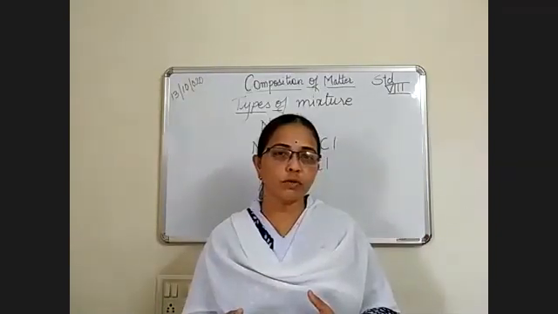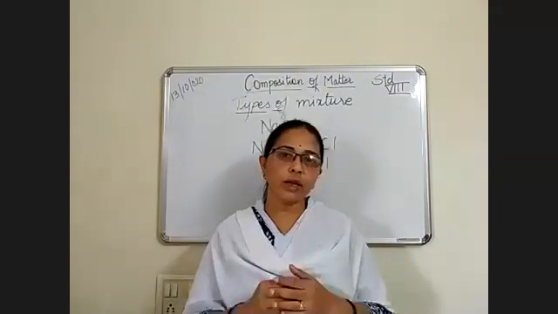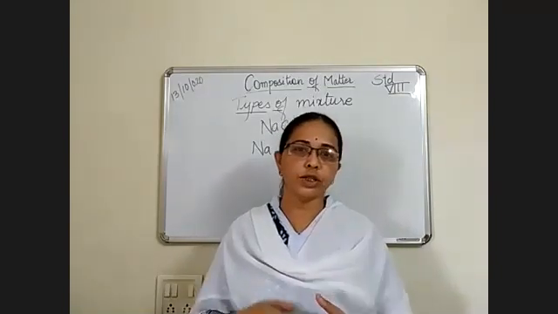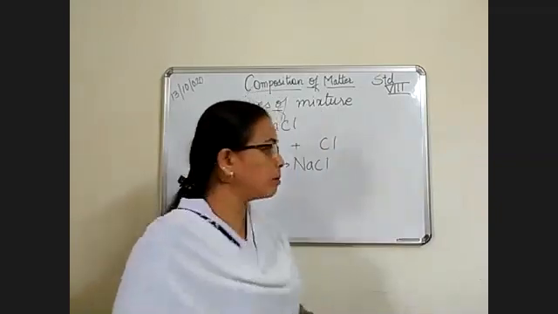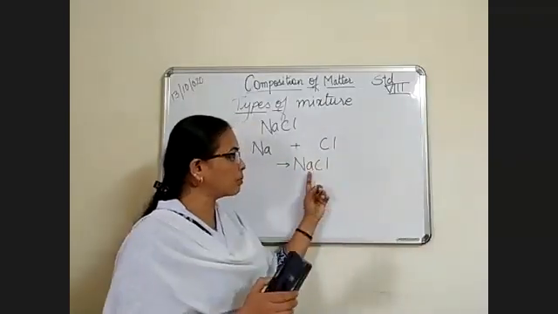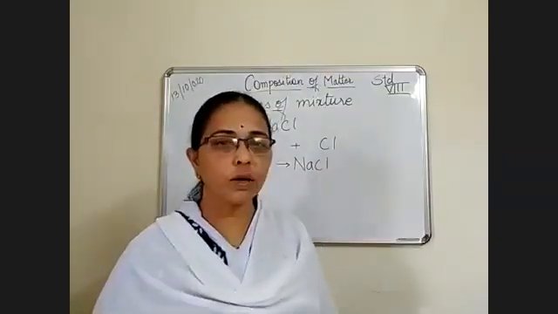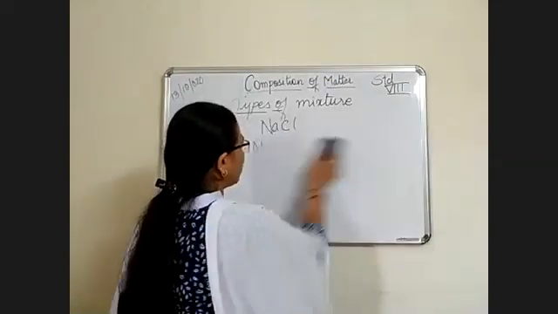Each constituent of the compound does not retain its property. They combine with each other, and they change their property completely. So that is the compounds, and they are bound together with the help of a chemical bond. We call it a chemical bond. Okay, so remember all these words.